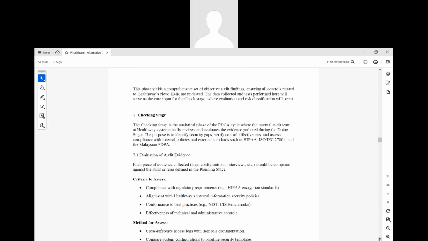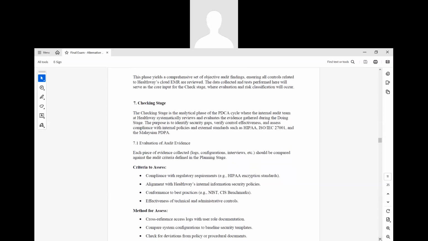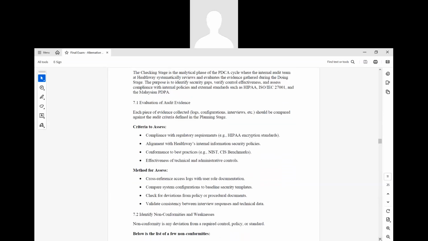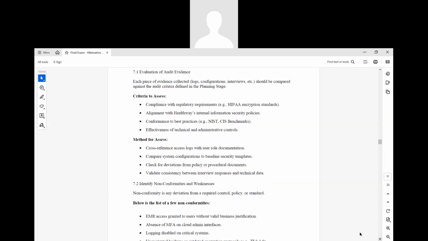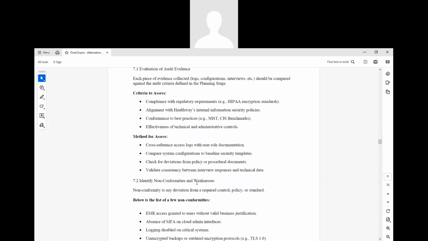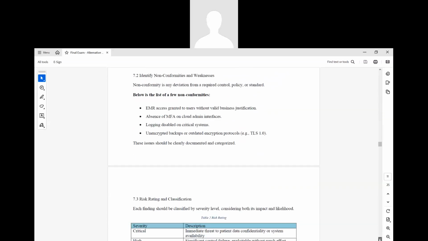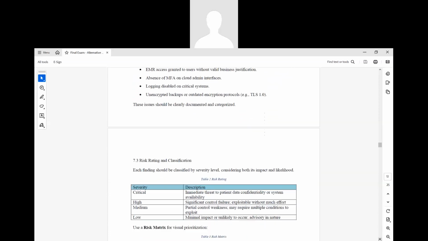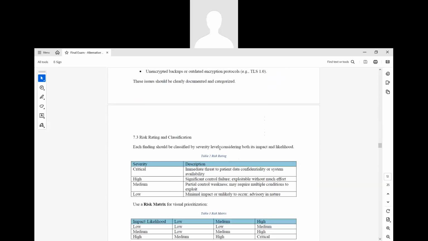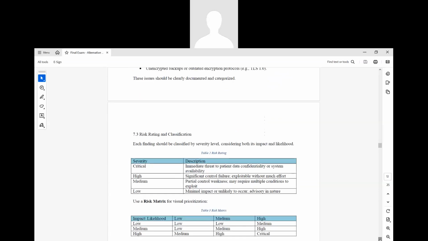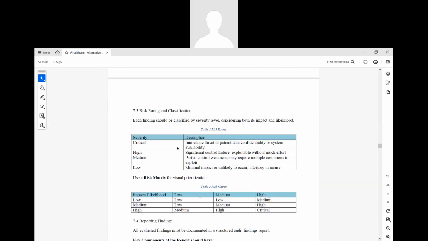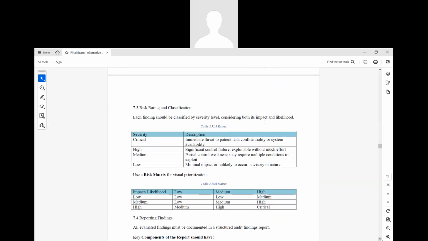This can be done through evaluation of the audit evidence, and you can see the criteria. The second thing is to identify the non-conformities or weaknesses within the system. Based on everything we collected earlier, we need to verify those things. Then risk rating and classification: based on the risks we identify, we need to classify them. Here are the criteria and description for each severity. You can go through this.